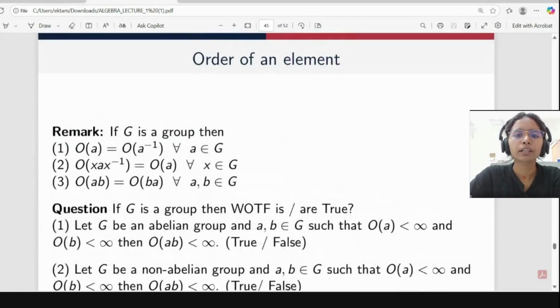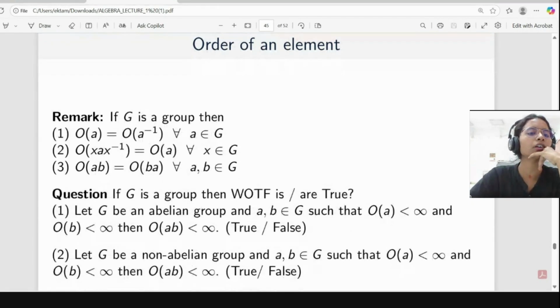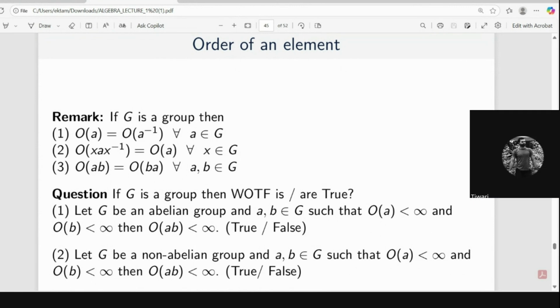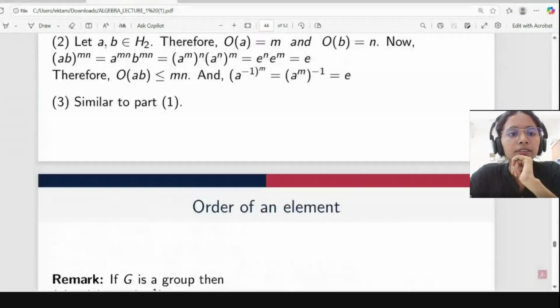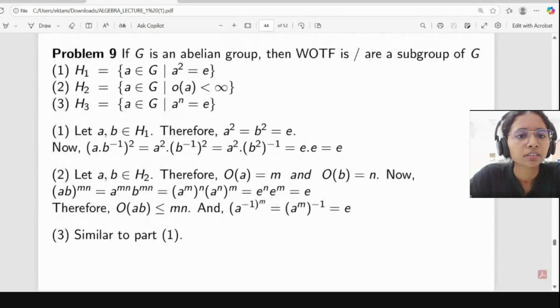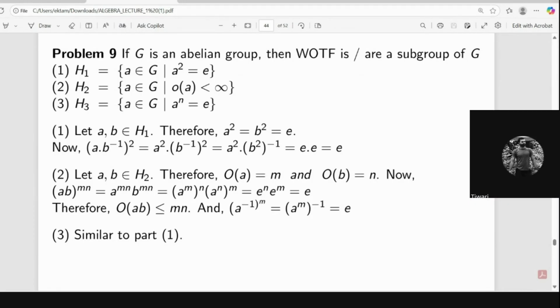And here are some properties: order of A is equal to order of A inverse for all A belonging to G. Second one is order of XAX inverse will be equal to... Ma'am, in the last example, S3 is a subgroup of S2. This is true. S3 is a subgroup of S2.